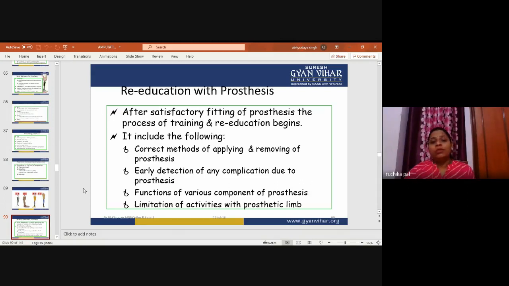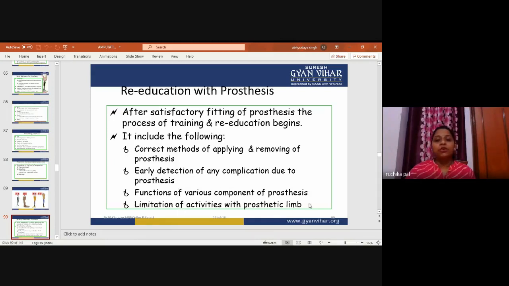Early detection of any complication due to the prosthesis. Some complications can occur as it is being fixed to the stump. The patient can feel that it is a little bit loose or a little bit too tight. Or if the patient is of old age and the skin is not good, the stump may attach to the skin, or the patient may not feel comfortable in the re-education, or training process.